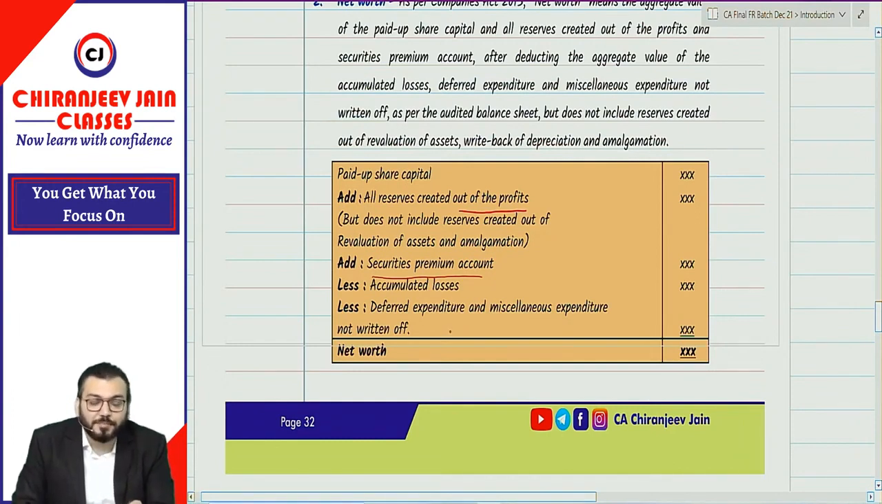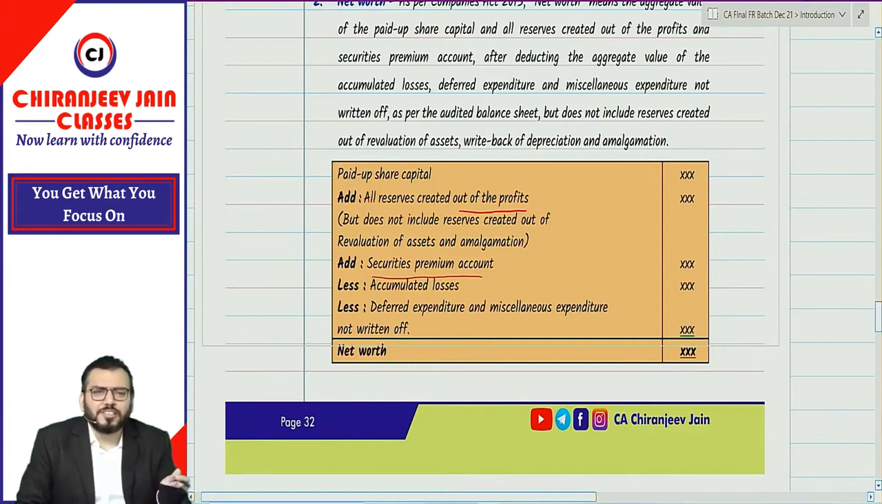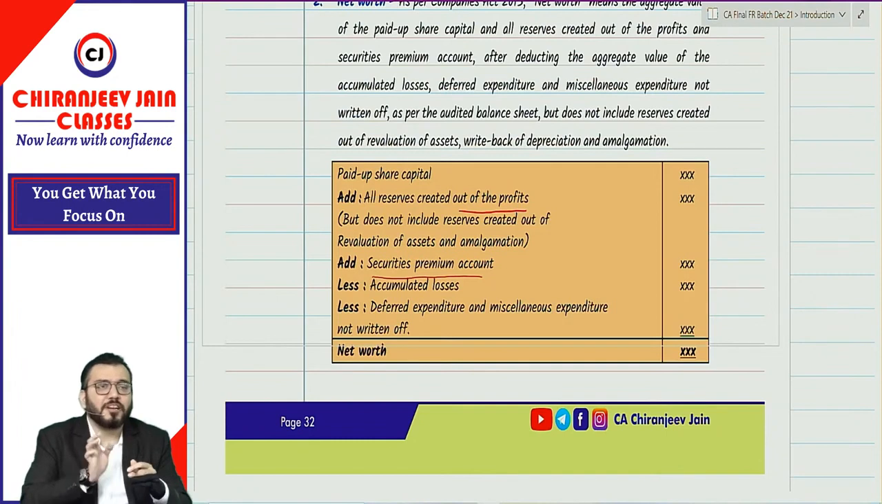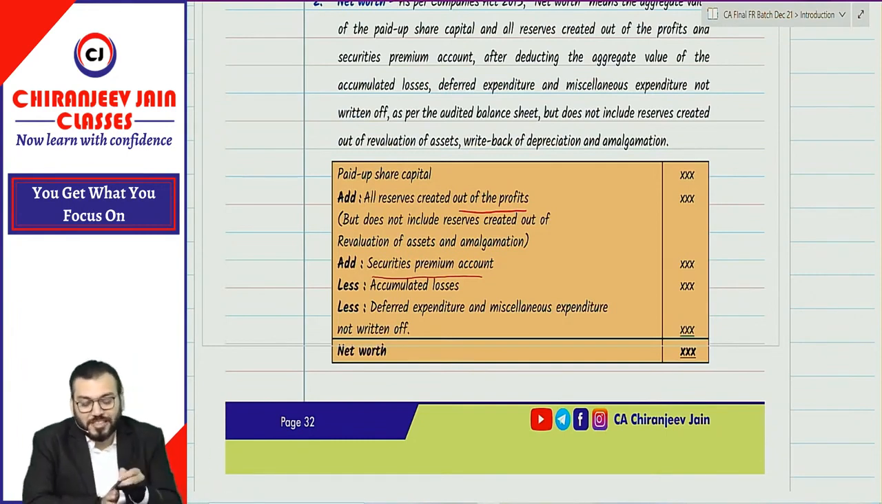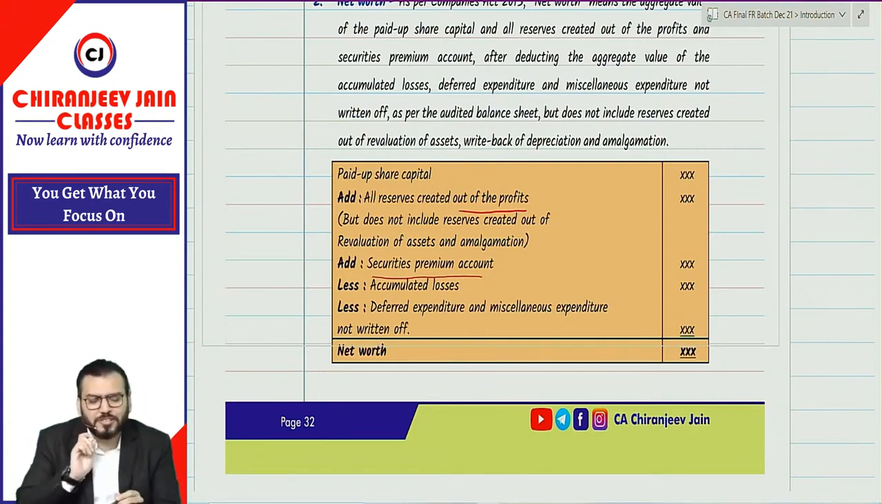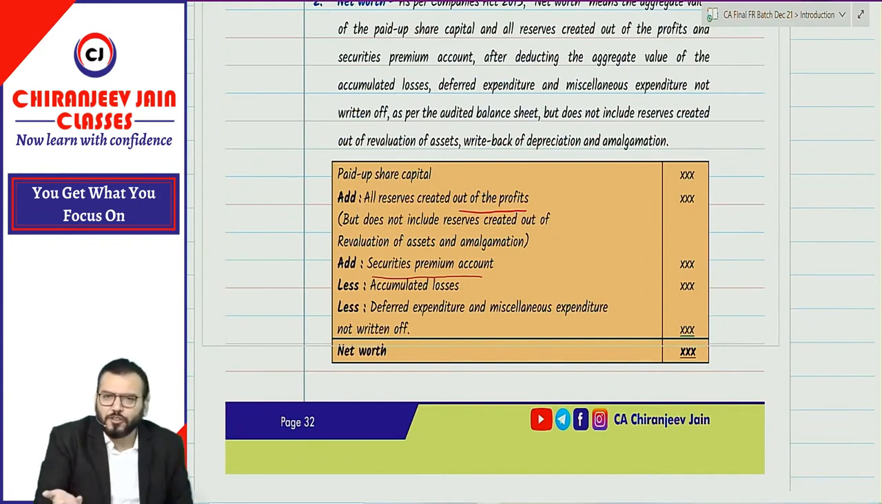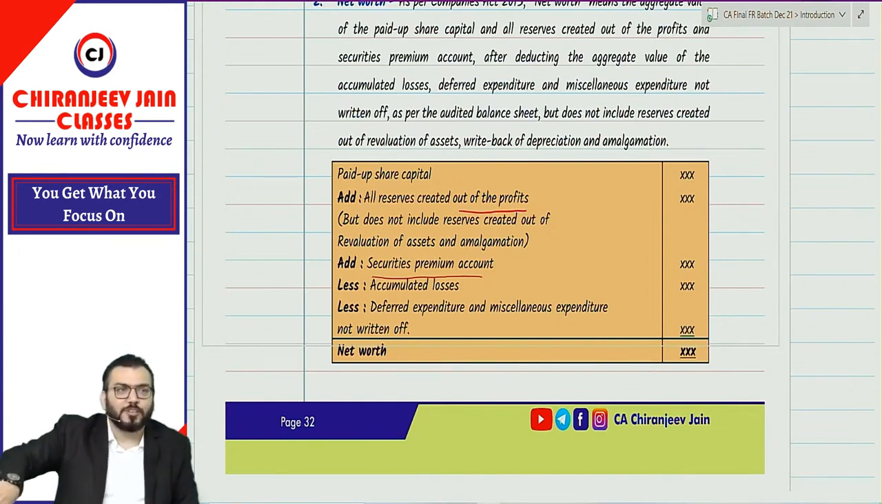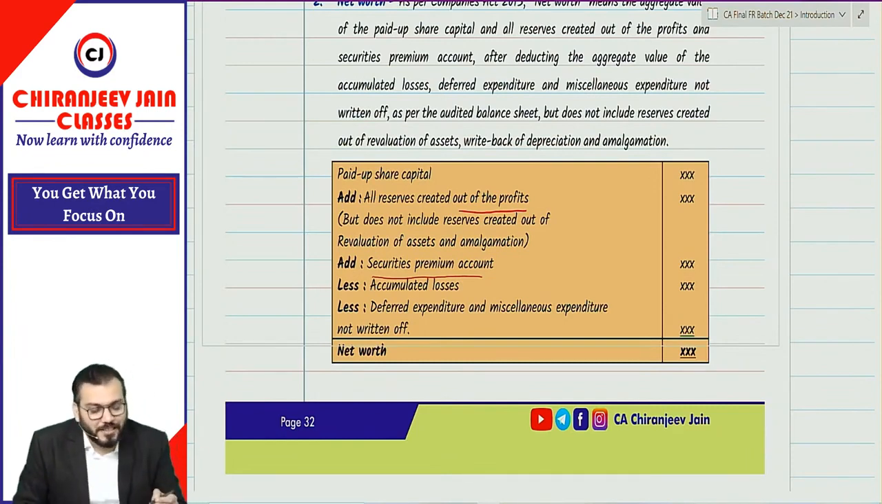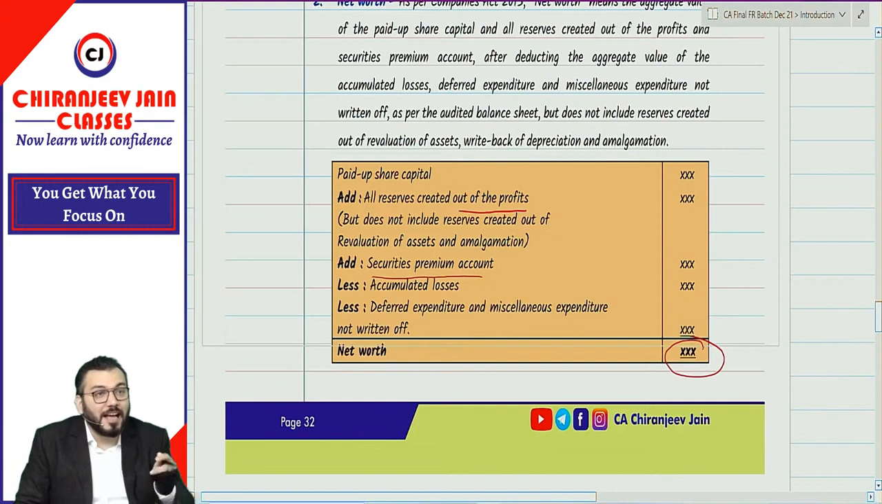Then less deferred expenditure and miscellaneous expenditure not yet written off. However, now there is no concept of miscellaneous expenditure, but there may be some deferred expenditure which is not yet written off. So we deduct that from the formula. Understood? Deferred expenditure is also a type of loss only. Any expenditure which is not yet charged to profit and loss account is also part of accumulated losses. That will also be deducted. The total becomes net worth as per the Companies Act.